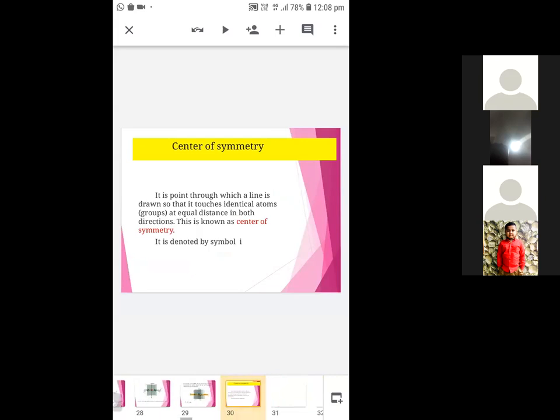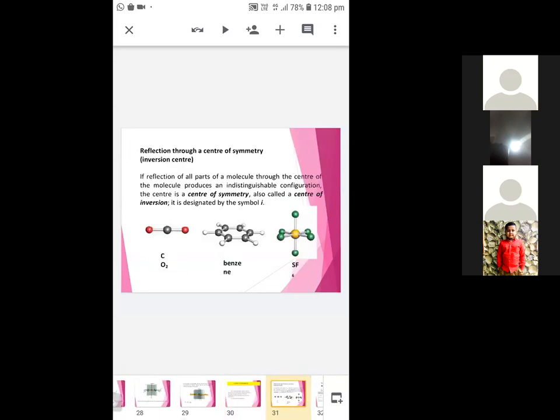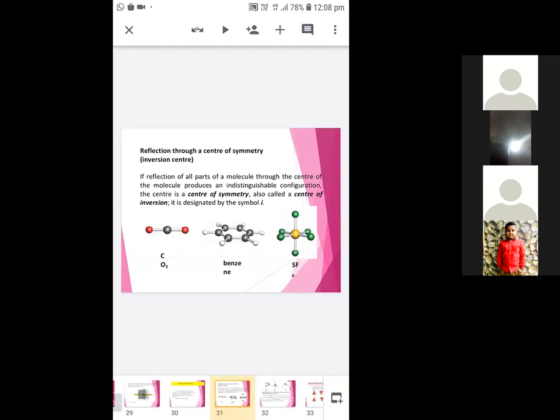Okay. So let's see these examples. Carbon dioxide, benzene, and SF6. See here, you just put a point at the center of this carbon atom. You just extend the line and you can touch identical atoms at equal distance in both directions. Then these compounds are said to possess i, that is center of symmetry. And this operation is nothing but inversion.